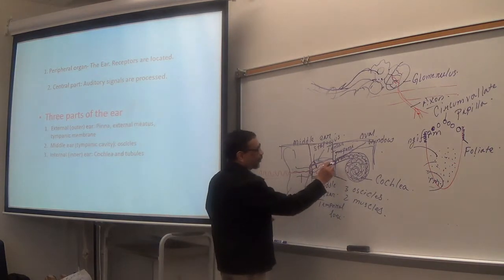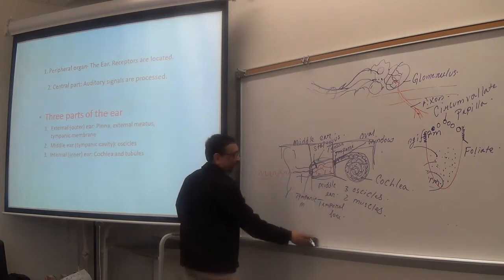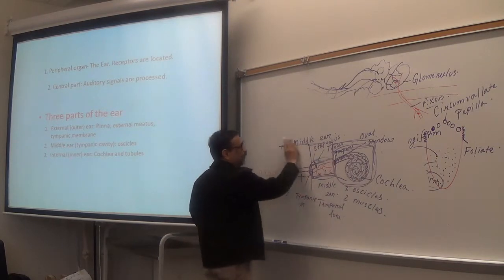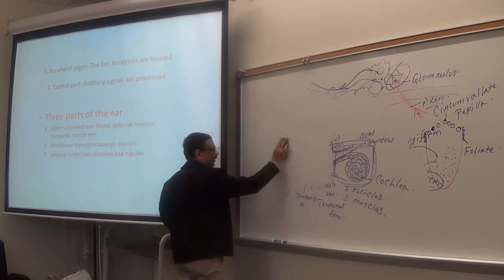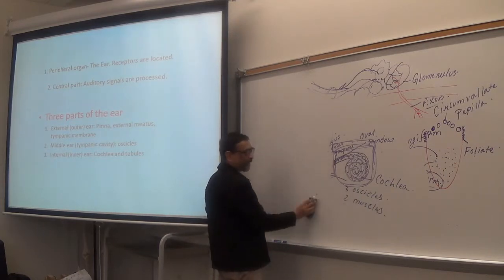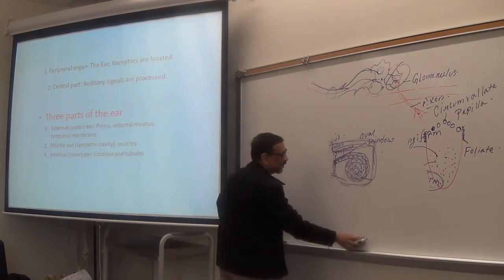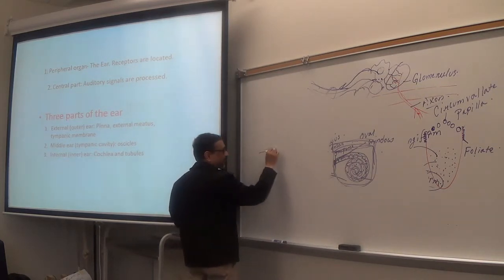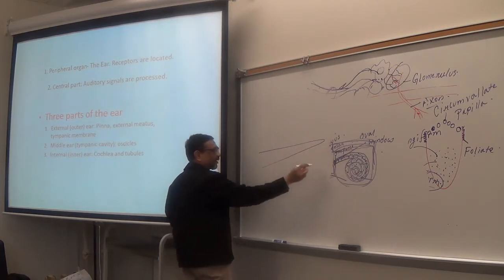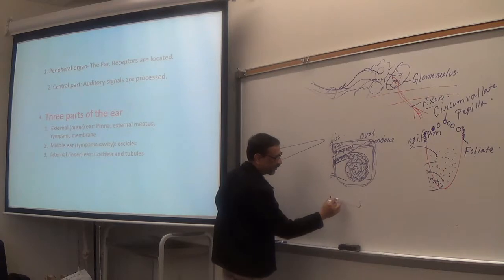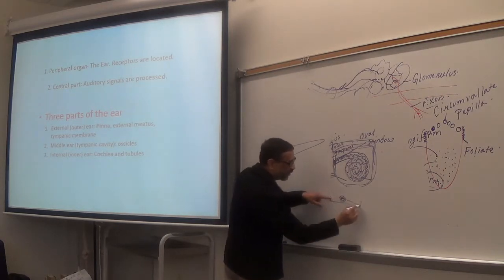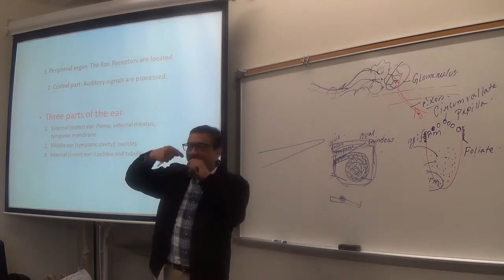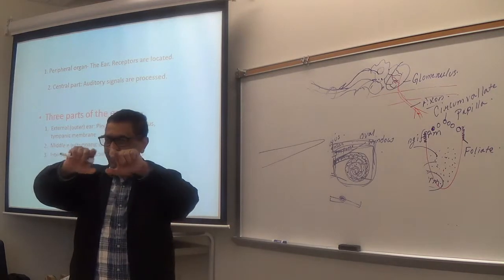Okay. Now the last thing is the cochlea. This is the most important structure of your ear, the cochlea. Why? Because the receptor cells are inside the cochlea. You already know by now that receptor cells are very important, right? So this is the cochlea. It is coiled, so if I want to make it straight, I can do that. I can cut this cochlea, put it on a petri dish in the lab, and make it straight. So it's like a coiled tongue. I can pull it, make it straight, okay?